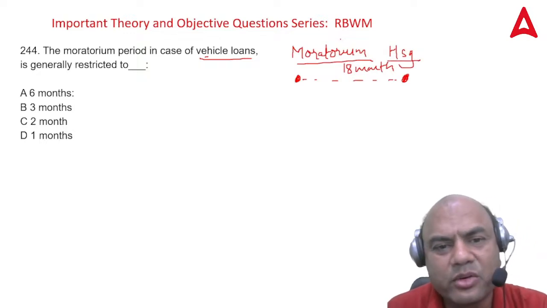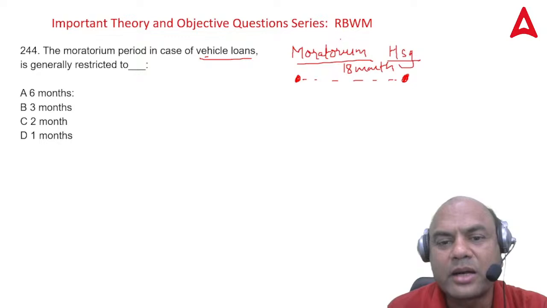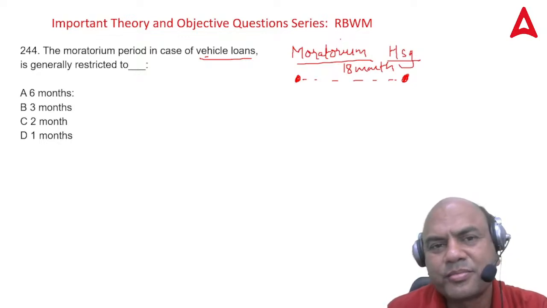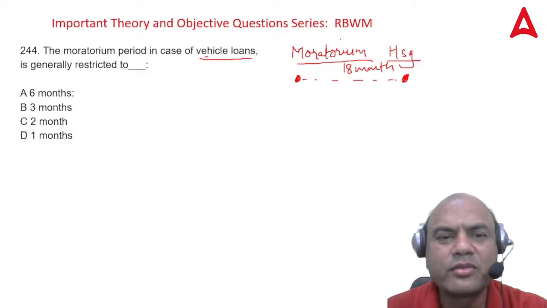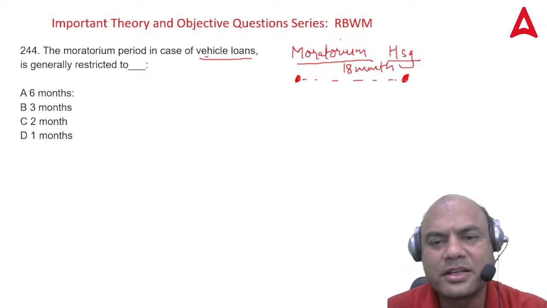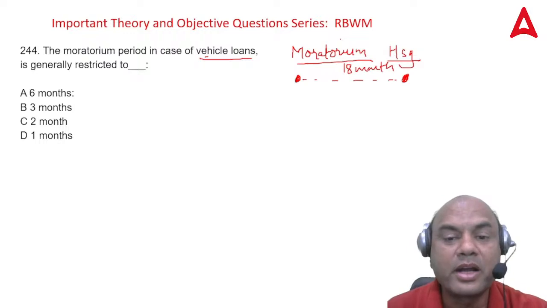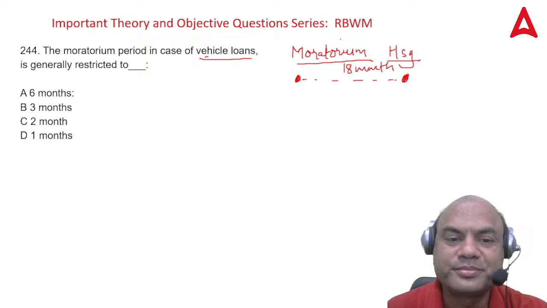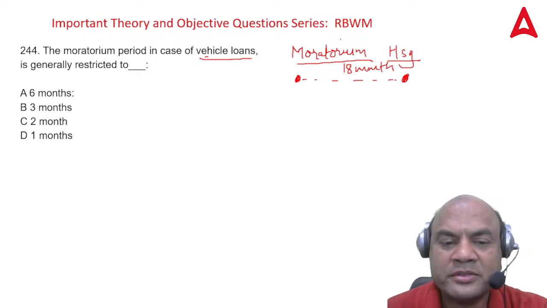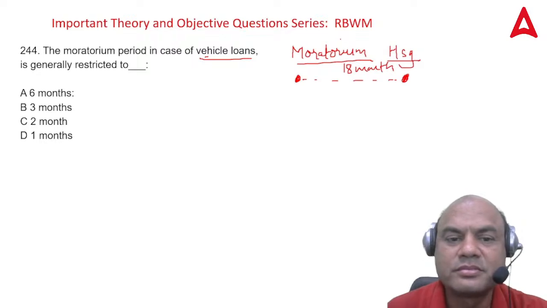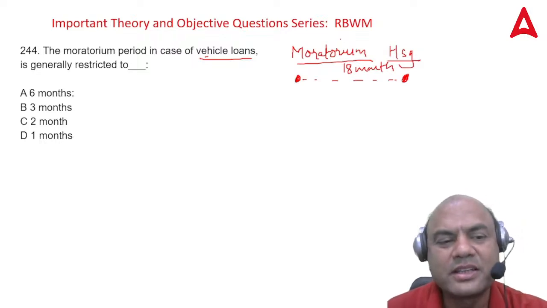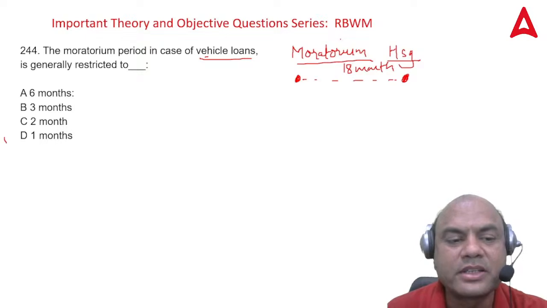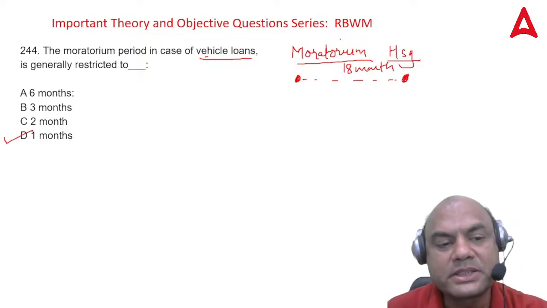But what about the vehicle loan? Do you have to prepare that vehicle, start manufacturing the vehicle, then completion of that vehicle? Is it like that? Vehicles are completed nowadays in one day, half a day, isn't it? What is the moratorium period in case of these vehicle loans then? Obviously nothing, 0. So the best answer is 1 month. We have to select the best among these.